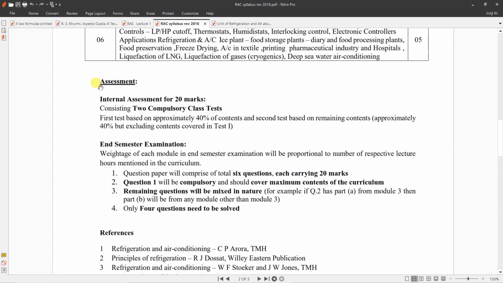Now we'll have 2 internal assessment exams, IA1 and IA2 for 20 marks each, and average of that 20 will be taken. End semester exam will be of 80 marks, which will have 6 questions, and you have to solve any 4 questions. Each question will be 20 marks, and first question will be compulsory. Rest questions will be mixture of module 1 to module 6. And question number 1, which is compulsory, will cover maximum content of the syllabus.